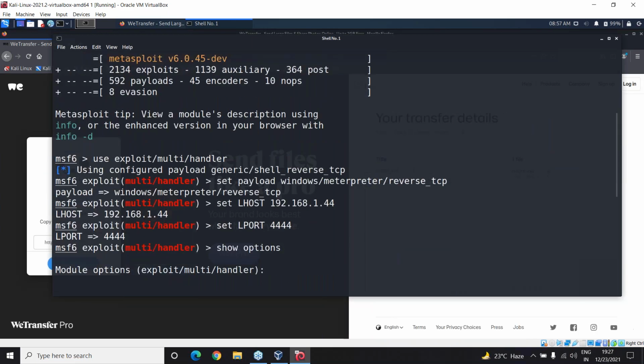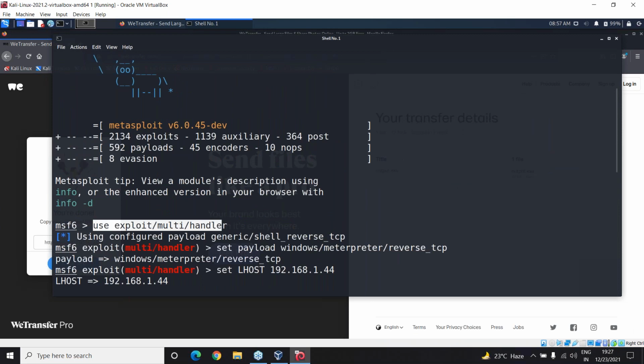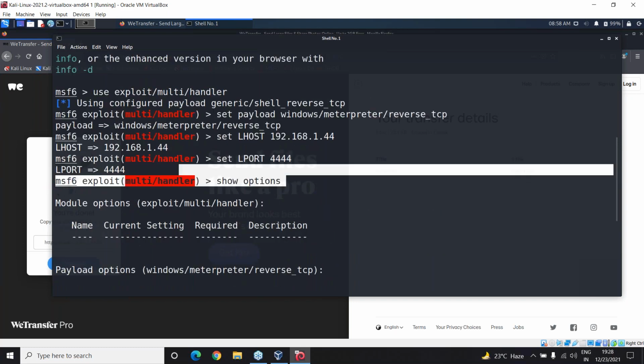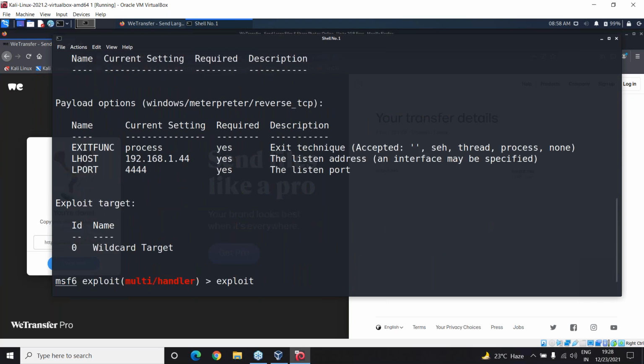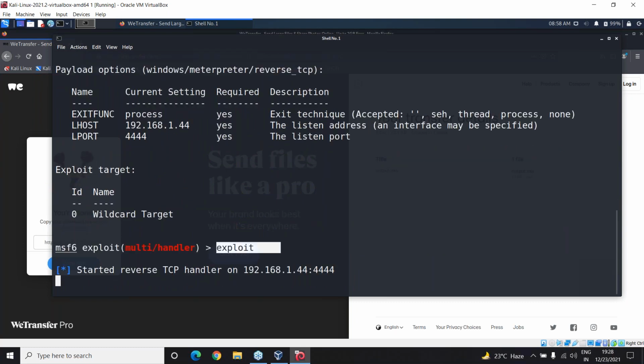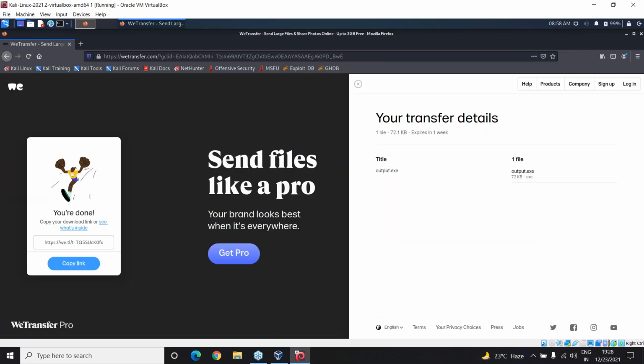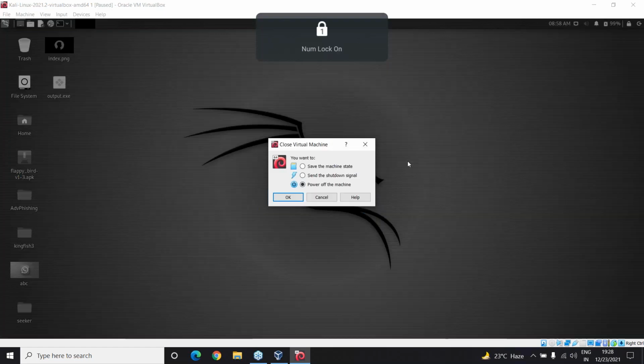So I just want you all to note down this thing that once you open up the MSF console, just give use exploit multi-handler. Next step is to set the payload as Windows Meterpreter reverse TCP. Next is to set the port, set the host, and then click on show options just to confirm that both of these things have been added, and then just click on exploit. Okay, right, so this is how your Metasploit works. I'll just give you a recap in the next session. Till now, any questions in here? Any doubts? I'll just give you a recap and then show you how this thing works in the next session.